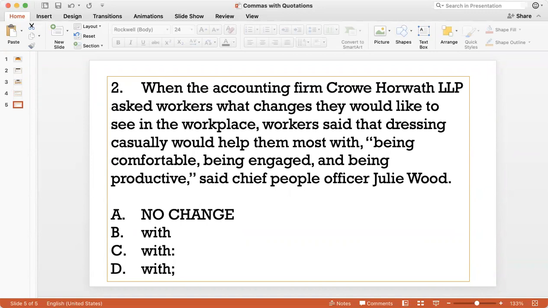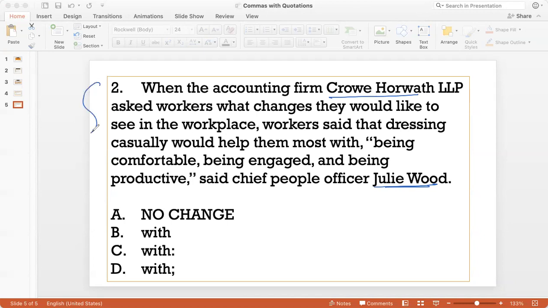So here I am a writer who is writing about casual dressing at the workplace, and I have spoken to someone known as Julie Wood, who is the Chief People Officer at this accounting firm. And I have written an essay on how people approach dressing casually at work. And within that essay, I am using Julie Wood's quotation to make a point.